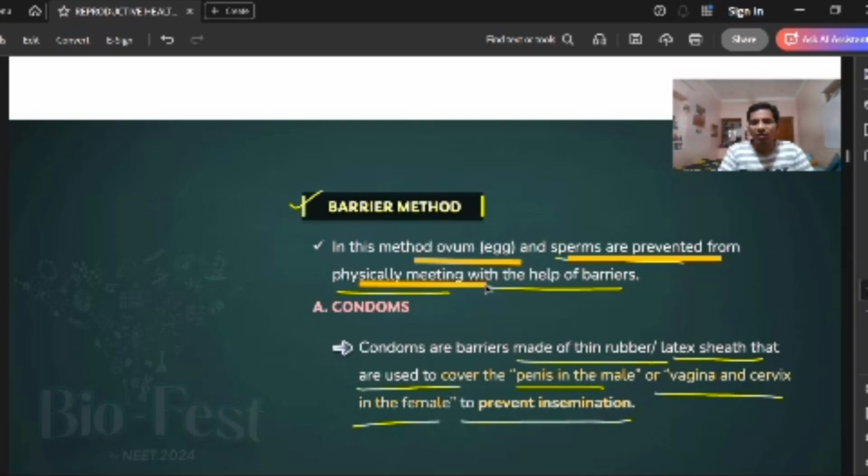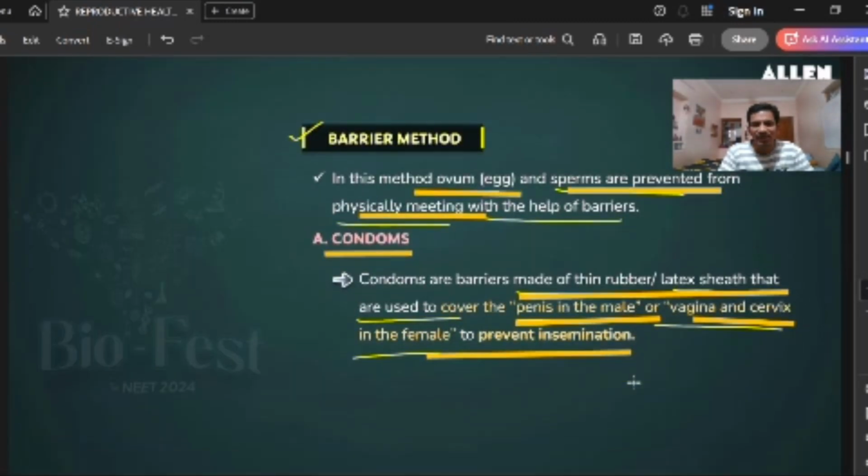In that, the first one is condoms, right? These are barriers made of thin rubber latex sheath. It covers the penis before coitus, and some are used in the vagina, which we call femidoms. They automatically prevent insemination. They are physical barriers, right?